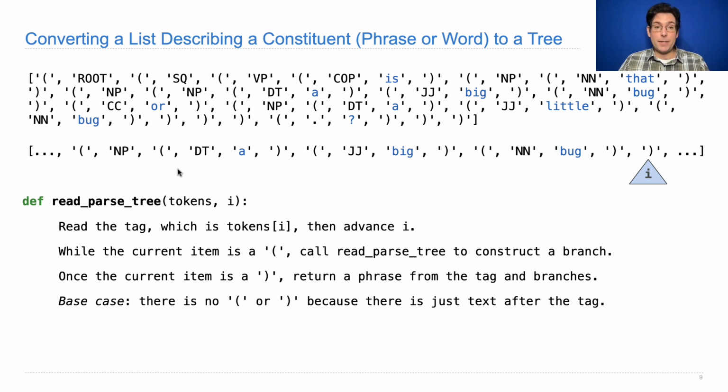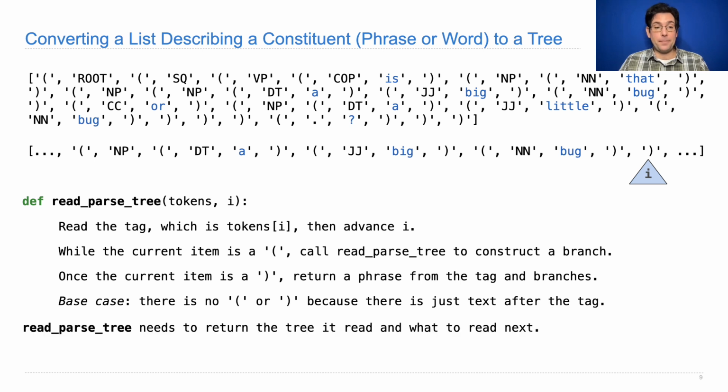The base case is when you get in here and notice that there's no opening parenthesis at all. There's just text there. That's a word. And how do you know where to keep going after you've finished? Well, read parse tree needs to return the tree that it just constructed for the tag that corresponds to I that was passed in. But it also needs to return what to read next, which means it's going to return a new I that tells you how far this has advanced while reading this noun phrase. And if it tells you that, then you know you're ready to read whatever's next.